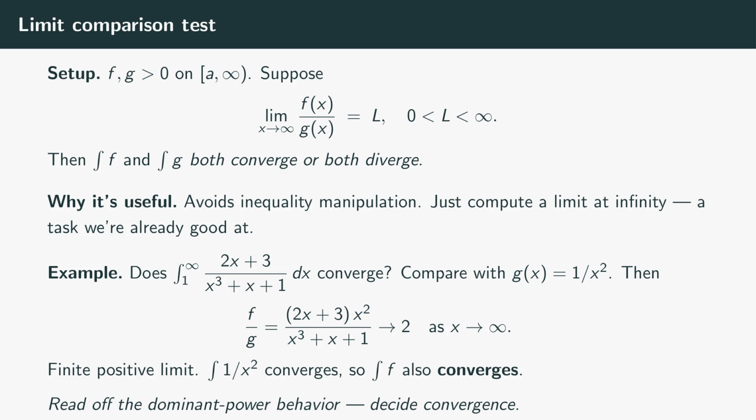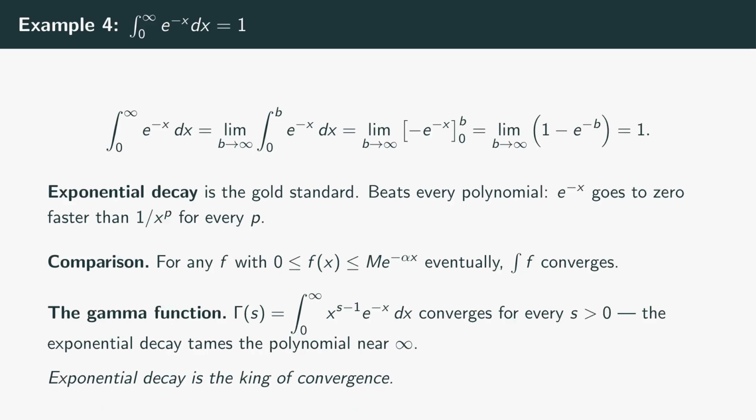Fourth example, and a touchstone for everything that follows. The integral of e to the negative x from 0 to infinity. By the definition, integrate from 0 to b, get 1 minus e to the negative b, let b go to infinity. The exponential term e to the negative b vanishes, leaving exactly 1. Converges to 1.